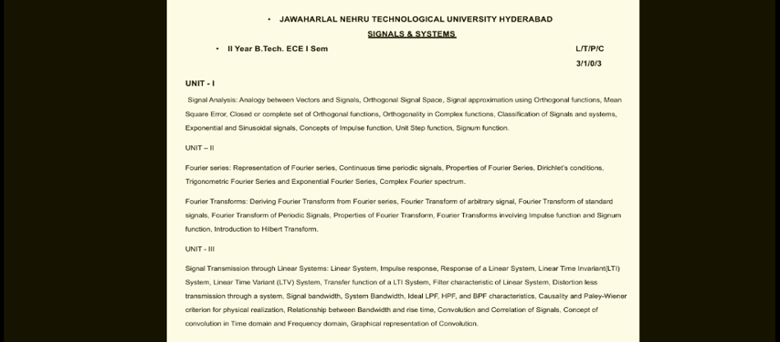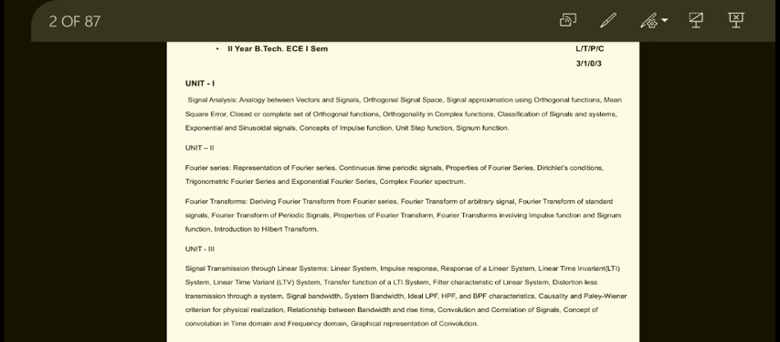Here, first we need to know all the basics of signals and systems: the analogy between vectors and signals, orthogonal signal space, signal approximation using orthogonal functions, mean square error, closed or complete sets of orthogonal functions, orthogonality in complex functions, classification of signals and systems, exponential and sinusoidal signals, the concepts of impulse function, unit step function, and signum function.